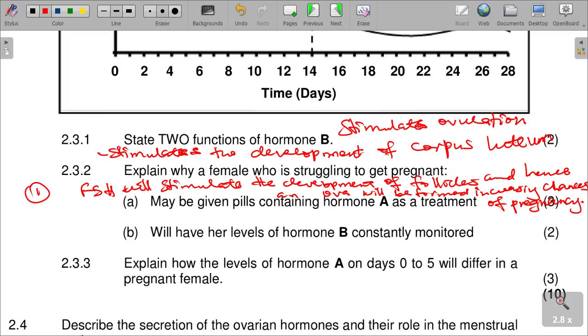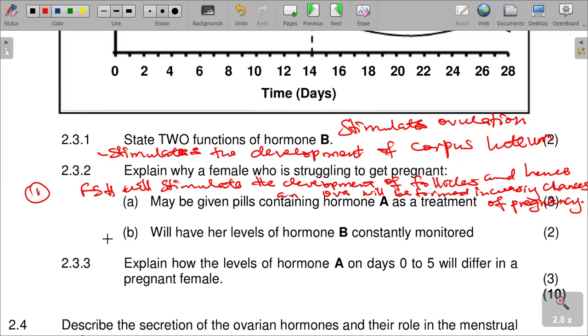So they are given follicle stimulating hormone to stimulate the development of follicles, and hence an ovum can form, which will increase the chance of pregnancy. That is the reason for that one.